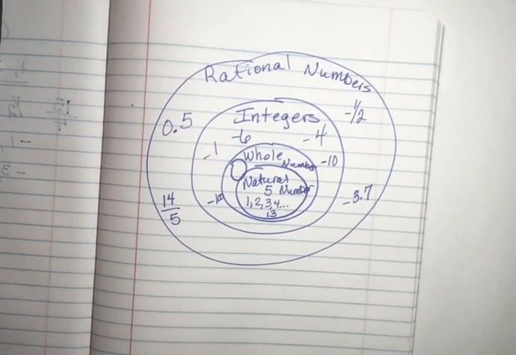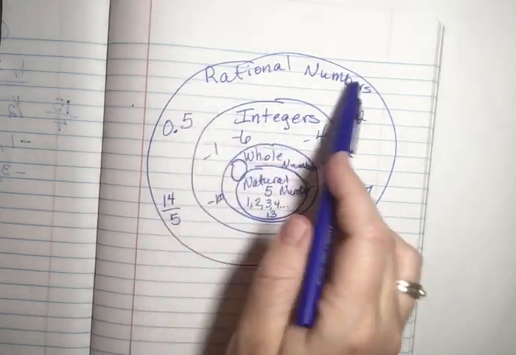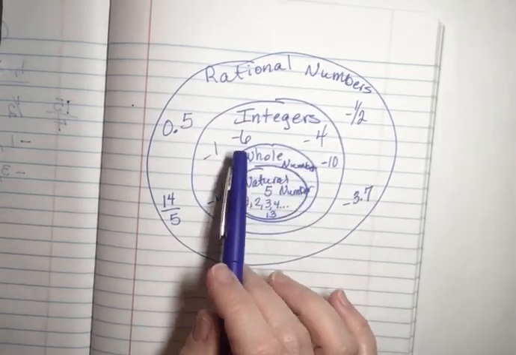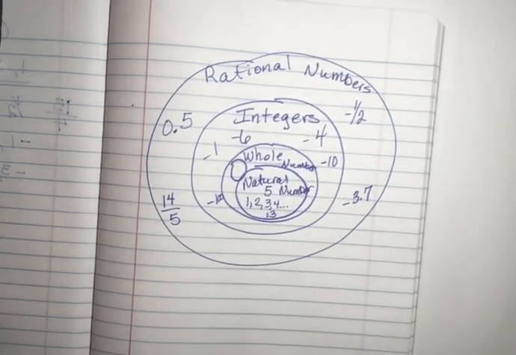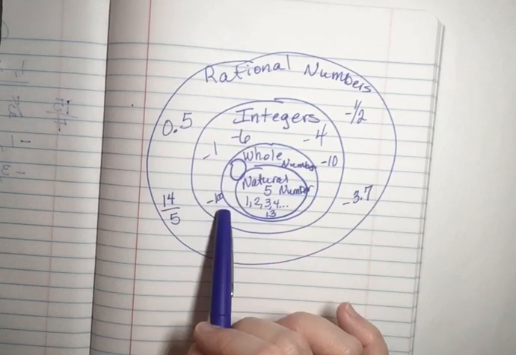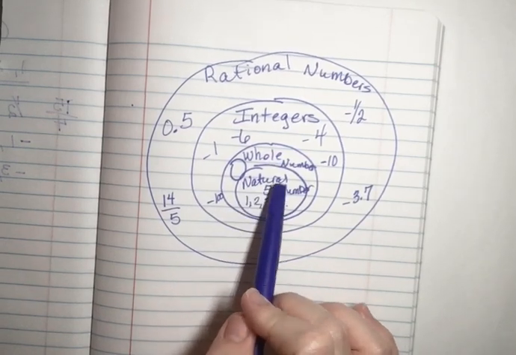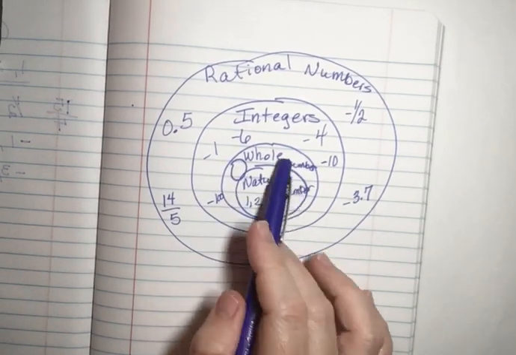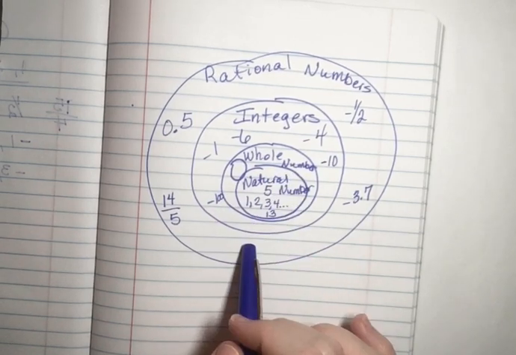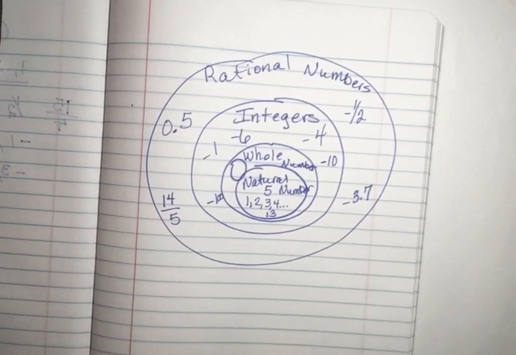So that's how you take all the numbers that you know about so far in your life and put them into categories. Rational numbers is every single number that you know: fractions, decimals, positives, negatives, whole numbers. Integers are our negative whole numbers, our whole numbers and our natural numbers. Our whole numbers are 0, 1, 2, 3, 4, 5, and then our natural numbers, our counting numbers, start at 1 and keep going forever.